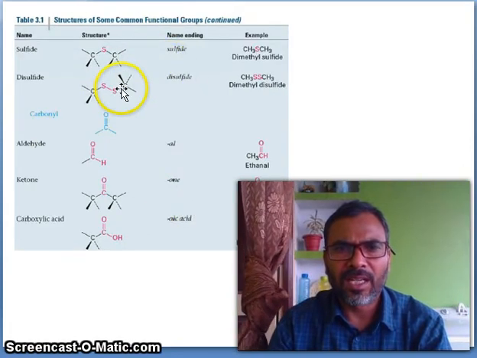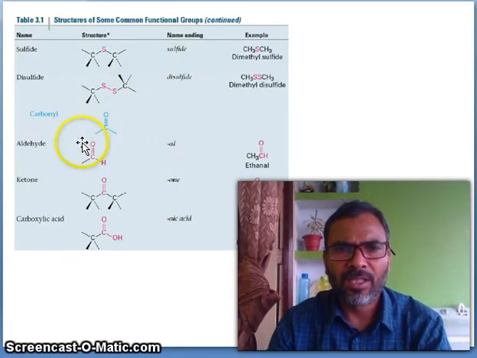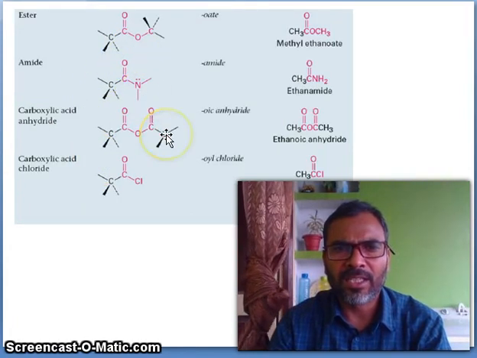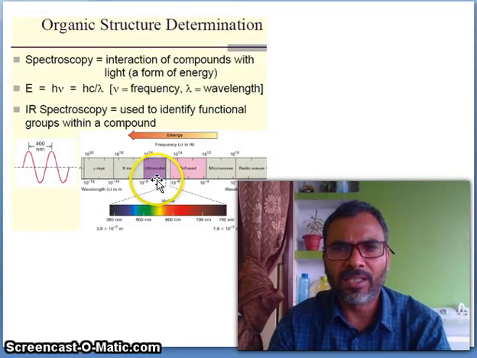Sulfide, disulfide, sulfur-sulfur bond. Carbonyl: aldehyde, ketone, carboxylic acid, ester, amide, carboxylic acid anhydride, carboxylic acid chloride.